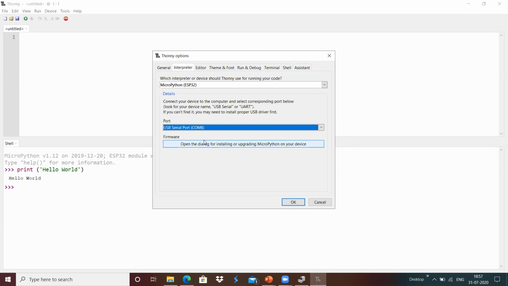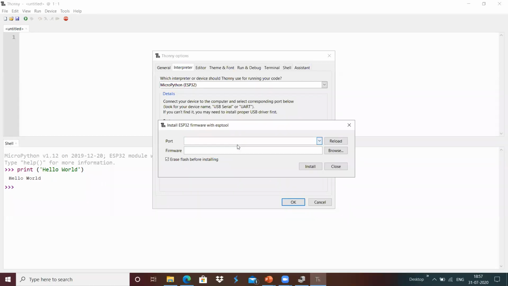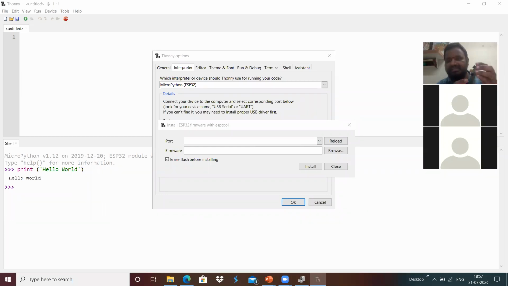And in order to flash, maybe I'm going to open the dialog over here, and select the port, for flashing the MicroPython firmware into it. For that, I have the switch called boot switch, which is in orange color over here.